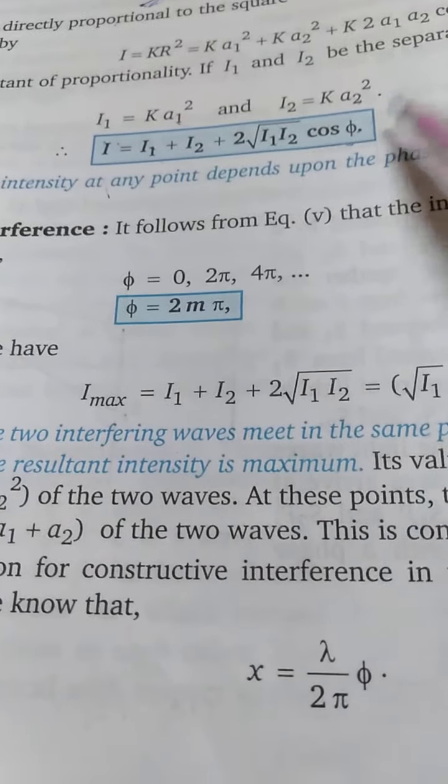In that case, the interference will be maximum, and we will say (root I1 plus root I2) whole square. What will that be? Root I1 plus root I2 whole square, or A1 plus A2 whole square. Okay. So this is the value of maximum intensity.